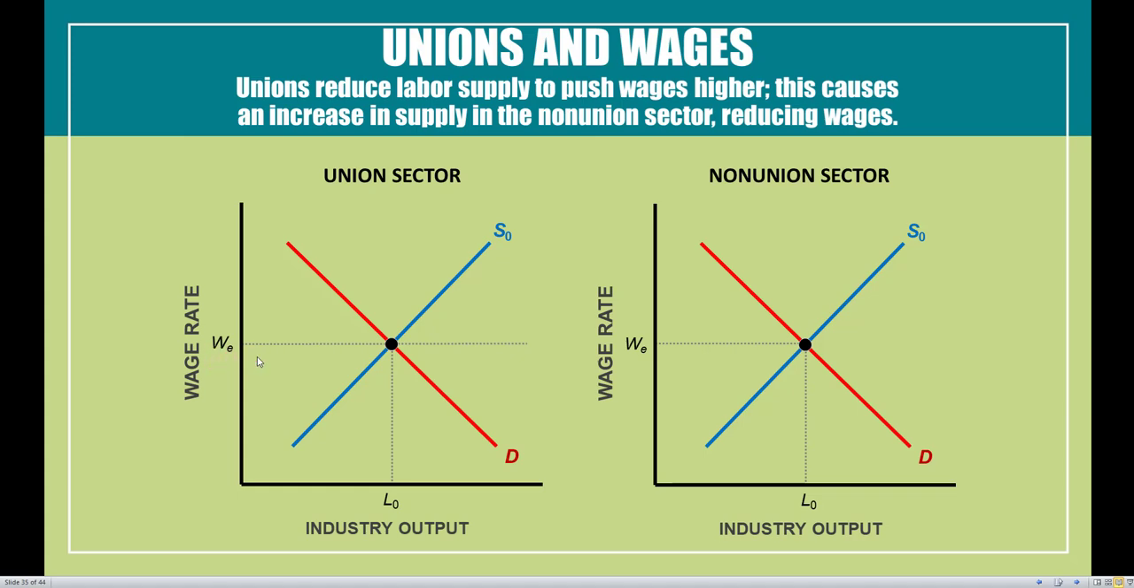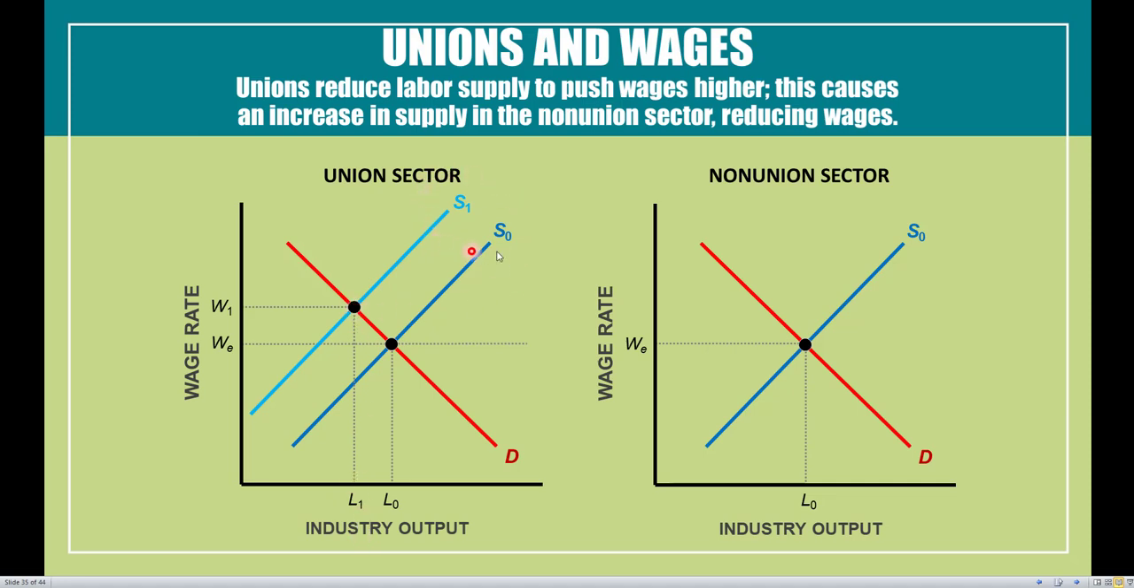However, what happens if the union sector is going to discriminate against particular people or prevent some people from joining the union? That is going to reduce the labor supply that is able to join the union sector. And as supply decreases, as it moves in towards the origin, that's going to increase the wage rate for those that are successfully within the union already. It reduces the output a little bit, but the wage rate goes up.